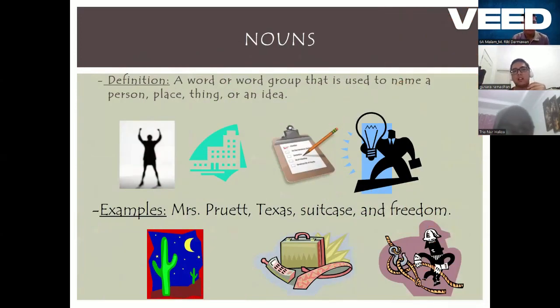Nouns. Definition: a word or a group of words that is used to name a person, place, thing, or an idea. Basically, something that exists in the world itself. For example, Miss Fruits, Texas, suitcase, and freedom.